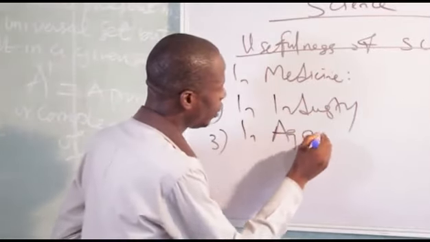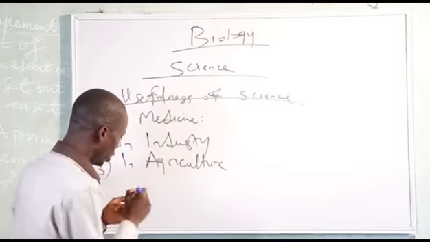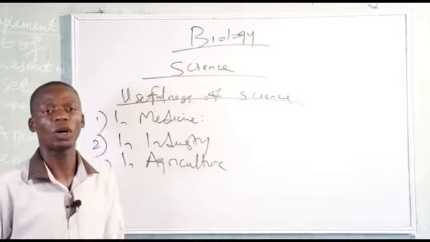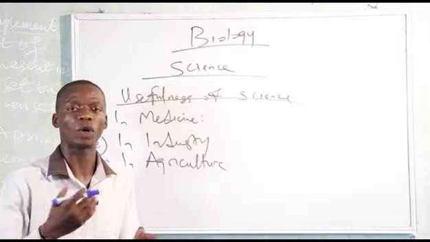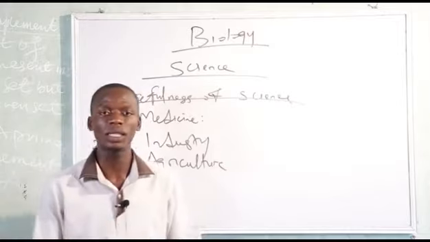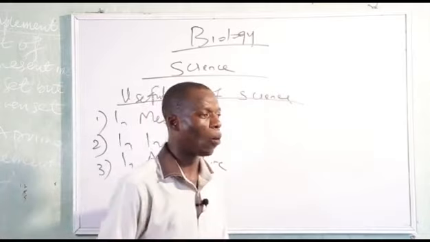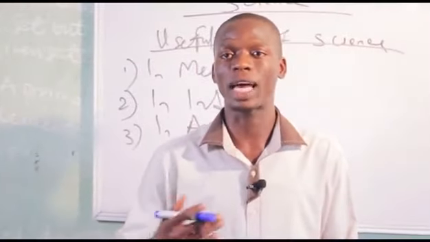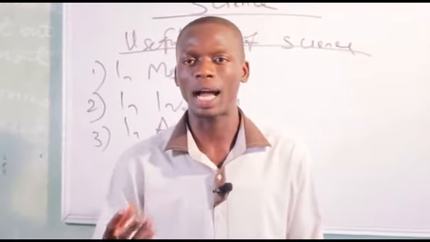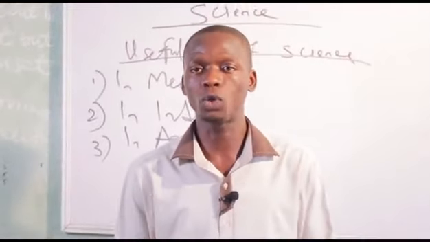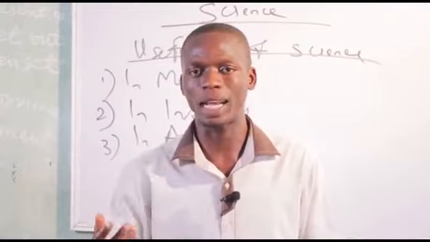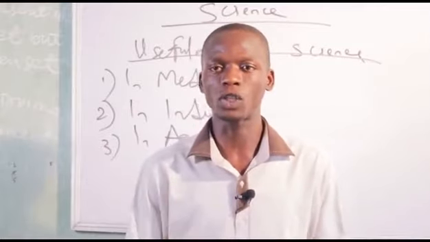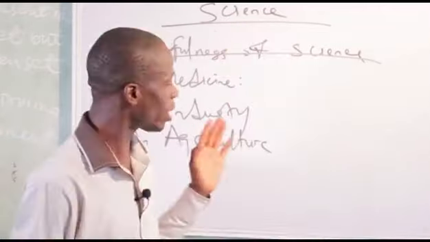In agriculture, the knowledge of science is useful. What does that mean? This has helped in crop production, and in getting new breeds of crops, and in getting crops that are resistant to diseases. Like for example, in the olden days, we had this local cocoa, that is Theobroma cacao, but through the knowledge of science, there are new hybrids that grow faster and give high productivity. So through the knowledge of science, there's productivity in agricultural production, and there's also an increase in the rate of output. So science helps in agriculture.